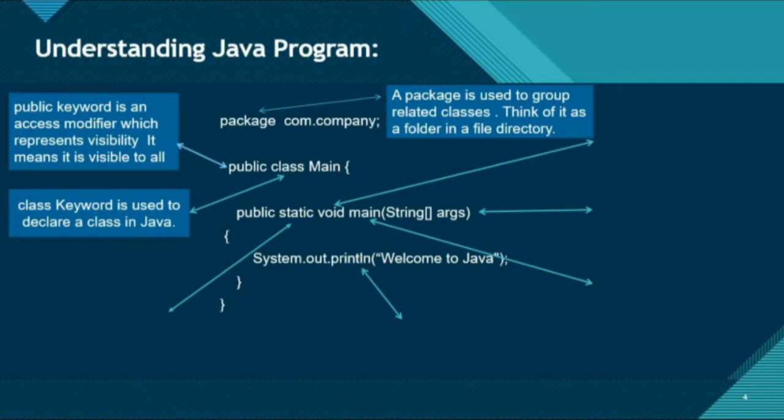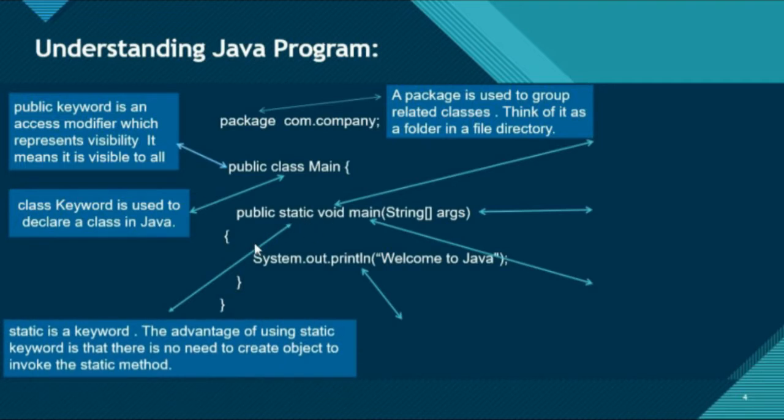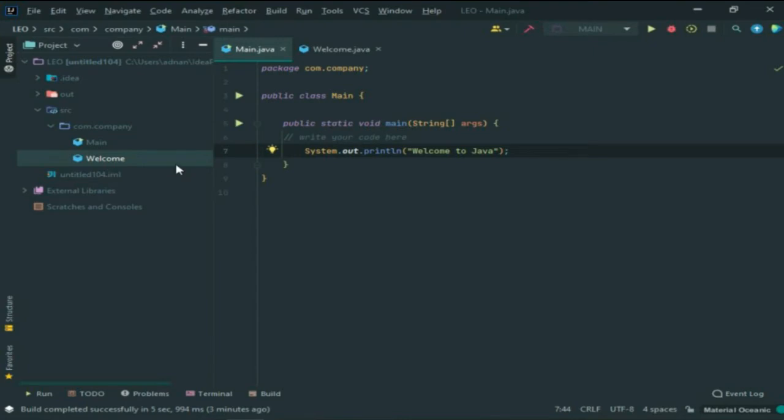So now here, what is main? Main is our class name. And then what is static? Static is a keyword. The advantage of using the static keyword is that there is no need to create an object to invoke the static method. Now what does that mean? This means that whenever we are going to create a static method, we don't have to create an object of this class. We can call it directly. So I will show you here how we can do this.